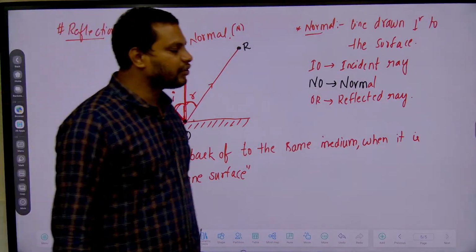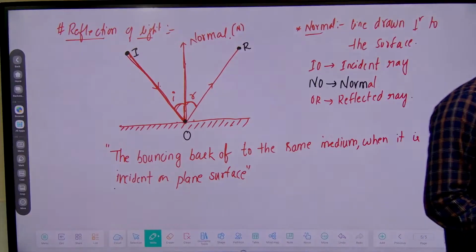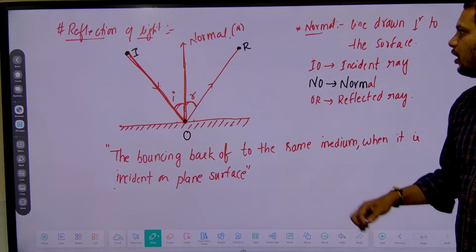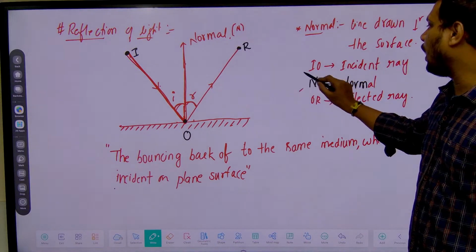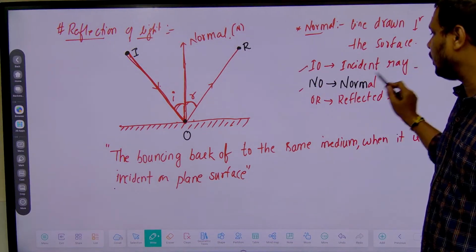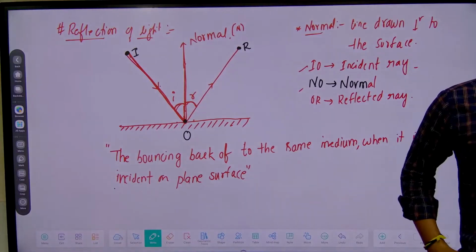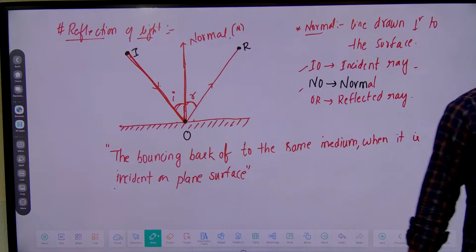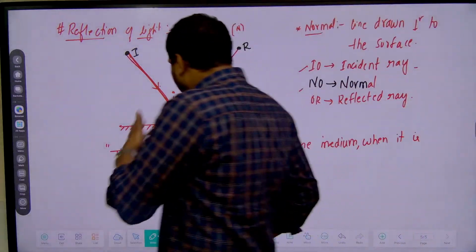NO is called the normal, IO is called the incident ray, and OR is called the reflected ray. Now try to understand, students.